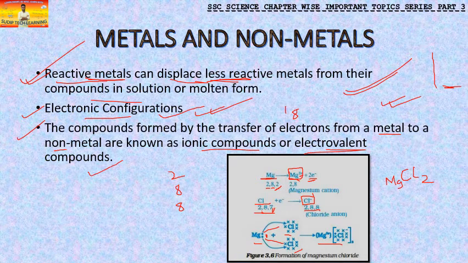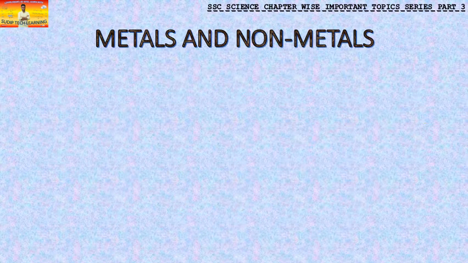The main thing I want to tell you is that magnesium is a metal and chlorine is a non-metal. When electrons from a metal get transferred to a non-metal, these are called ionic compounds. This is what you have to know, and a question can come to show this type of formation. Okay, let's move to the next part.